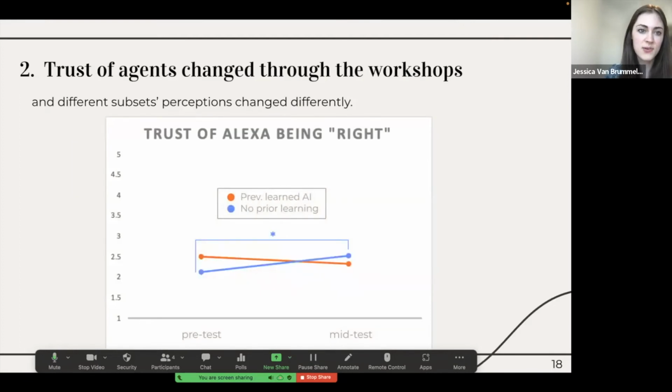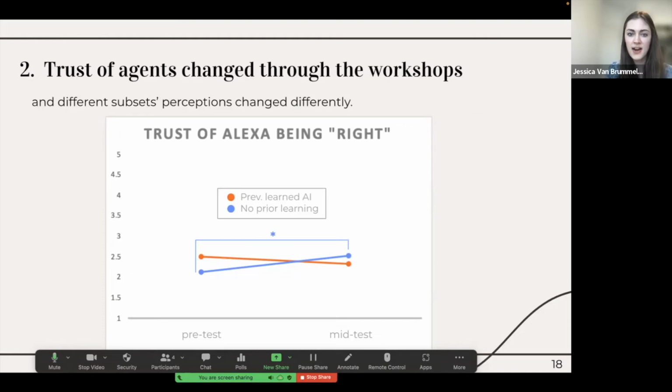That being said, there were also significant differences within subsets of the groups of people. So specifically, when I look at this graph, I'm looking at the blue line, which has to do with people who had no prior experience learning AI. And so in this case, these people actually increased their trust after going through the programming activity.